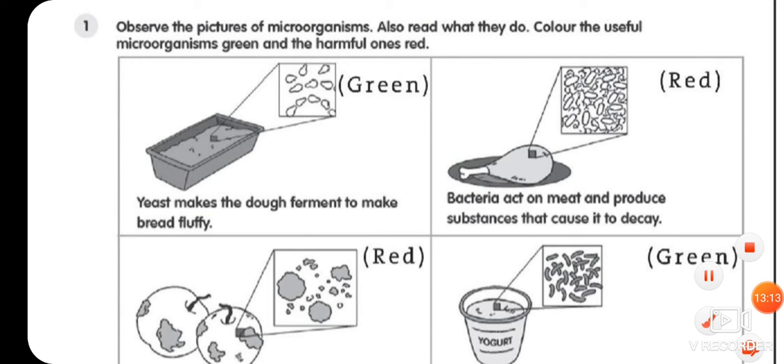So, in this picture, observe the picture of microorganisms. Also read what they do. Color the useful microorganism green and the harmful ones red.